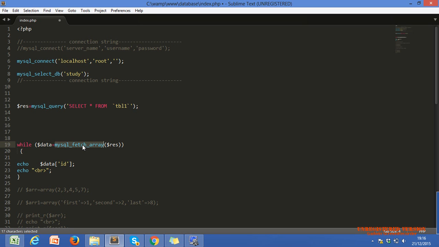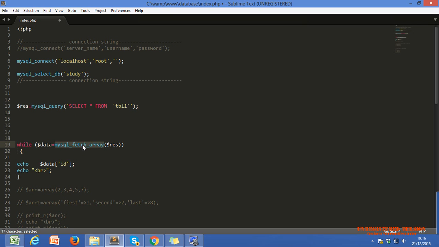Let's take an example. If I use mysql_fetch_array, then in the latest PHP, after PHP 5, we get both an index type array and an associative array with our data. We can use either the index type array or the associative array as per your wish.